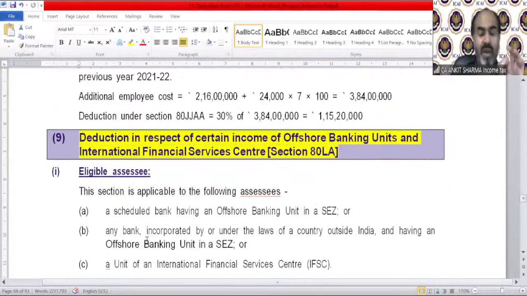So according to me, 80JJAA has that kind of character that it can be asked. It can be asked as an individual question of 3 or 4 marks.